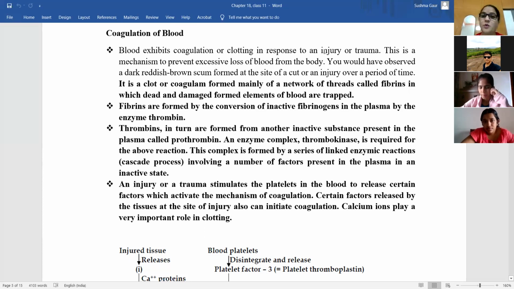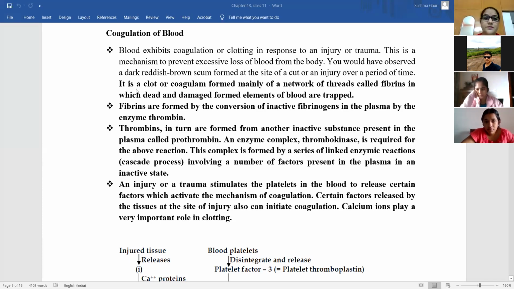You must have observed that whenever you get hurt or injured, after some time the blood flow will stop, and after 1 to 2 days you will see a brown or blackish colored thing covering that particular area, that is known as blood clot. Why does this happen? This happens to prevent the excessive loss of blood from the body.